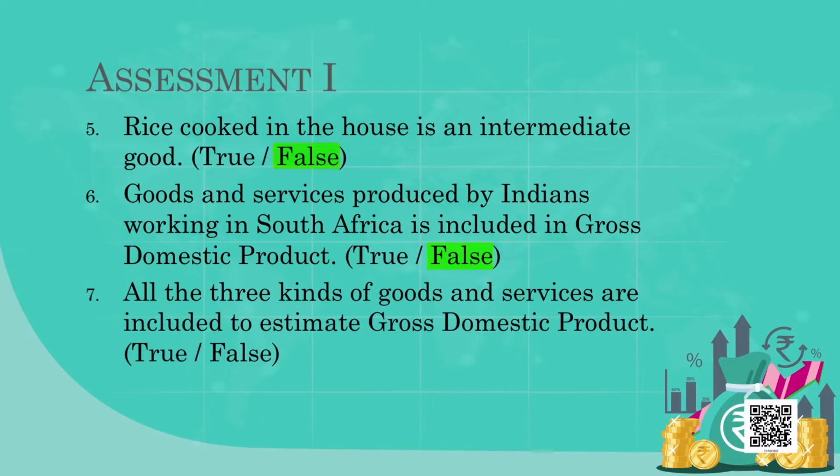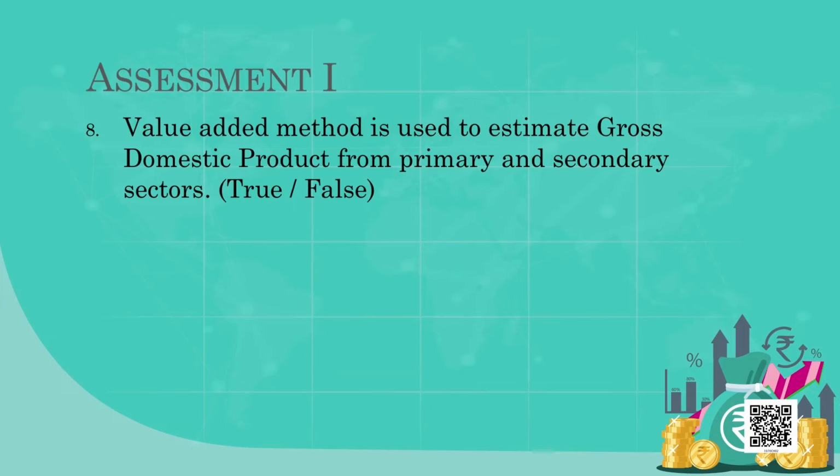All three kinds of goods and services are included to estimate GDP. True or false? True. Good. Value added method is used to estimate GDP from primary and secondary sectors. True. This is a very tricky question. See, value addition is possible only in the case of goods that are visible. In case of the service sector, for example, the value addition may not be of much use. So generally, the value added method is used mainly for the primary sector and secondary sector.